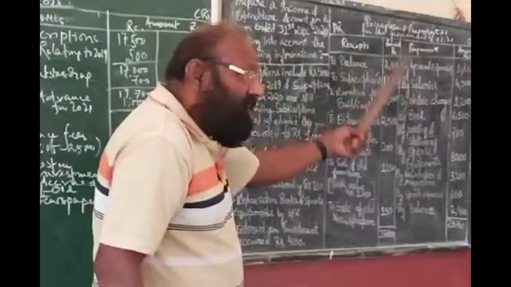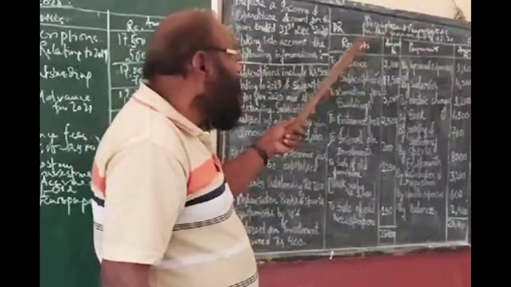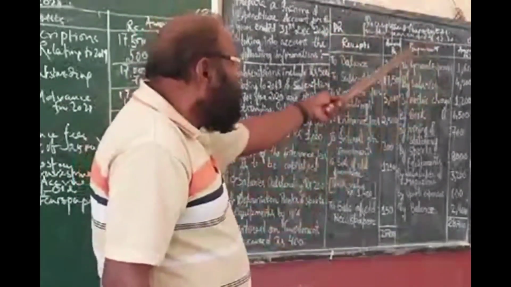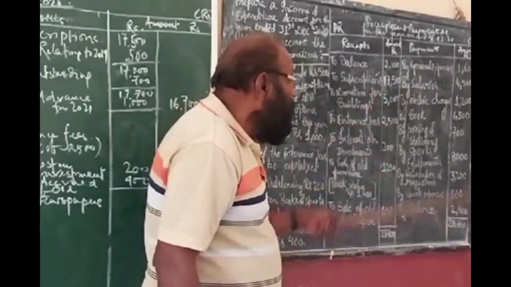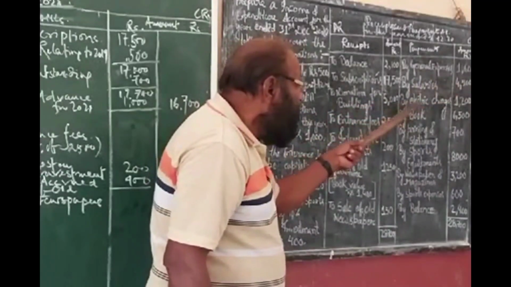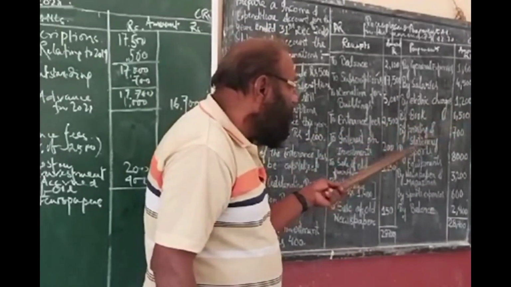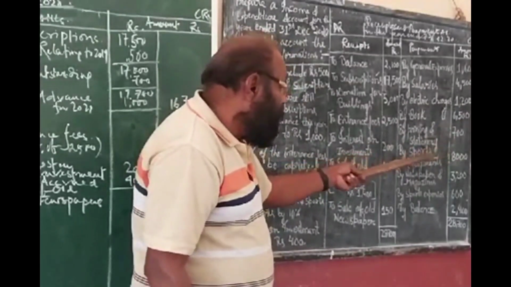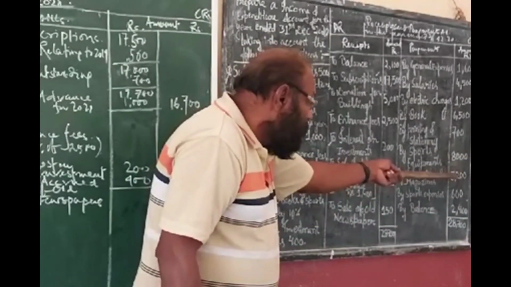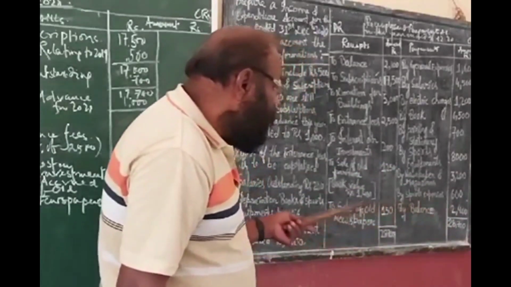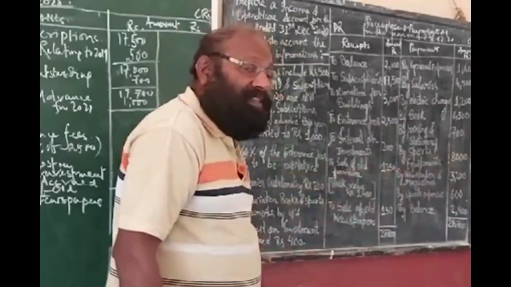Receipts are debited and payments are credited. Just as you see in the cash book, all the payments are on the credit side and all the receipts are on the debit side. Okay, and here the receipts and payments account also. Here we see general expenses 1,600, salaries rupees 4,500, electric charges 1,200, purchase of books 6,500, printing and stationery 700, sports equipment purchase 8,000, newspaper and magazines 3,200, sports expenses 600. Okay, so these are the different payments.